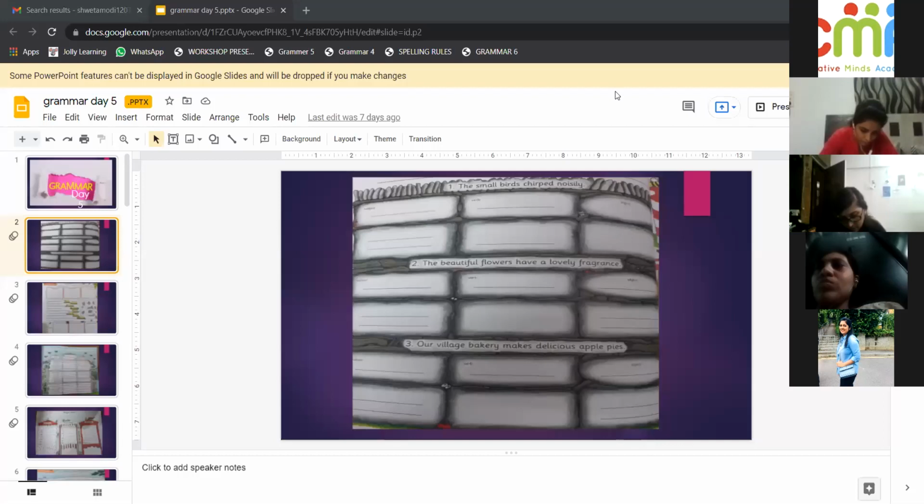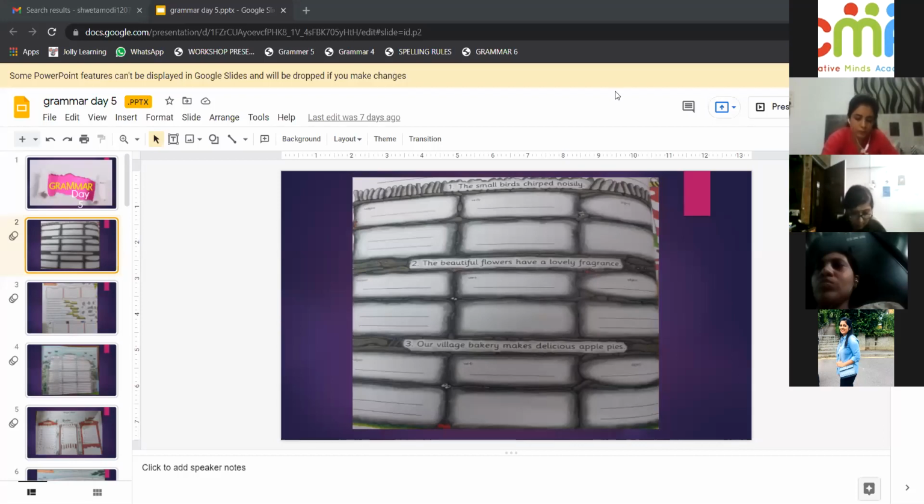All can see what is shared. So I'm giving 5 points to Vidya. Roma, you have to put the subject in the first box. Okay. So bakery is the subject and our village is describing the bakery.